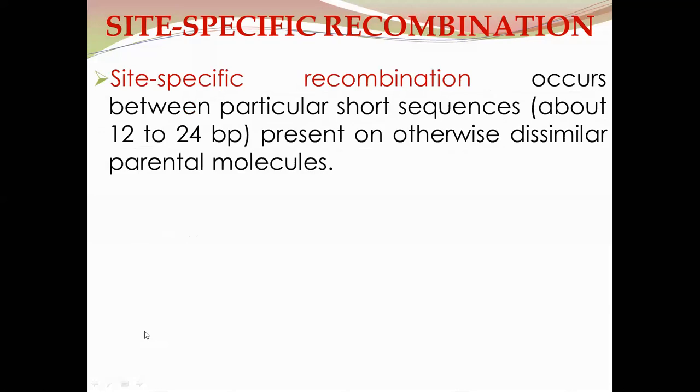Site-specific recombination occurs between particular short sequences, about 12 to 24 base pairs, present in otherwise dissimilar parental molecules. So in the case of site-specific recombination, apart from these short sequences, the other segments of the molecules are dissimilar.